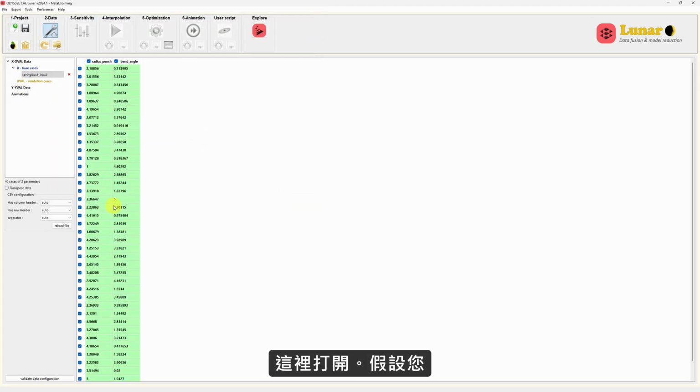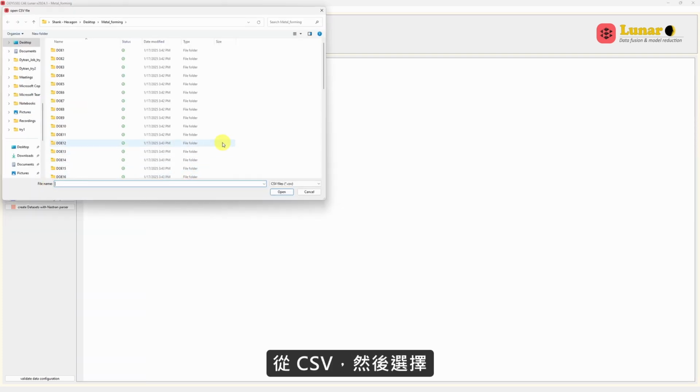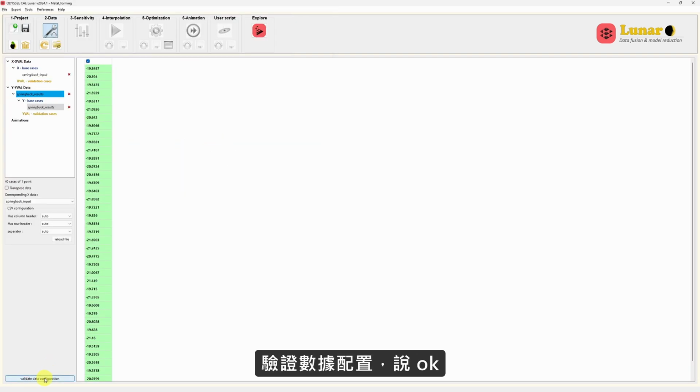Say open. Here, if you change your mind later on and don't want to include some data points, you can just deselect them. But I am keeping all 40 points. Then go to Y data and import dataset from CSV and choose the results file. And then click on validate data configuration.